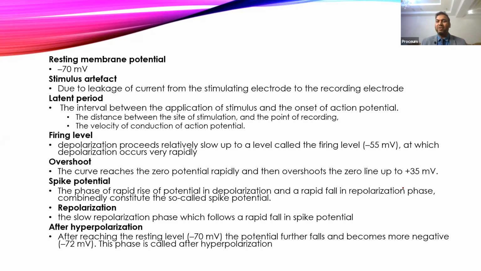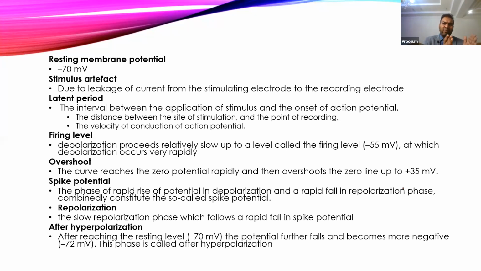So that shows the deflection in the cathode ray galvanometer, and that is a stimulus artifact. And the stimulus artifact will give you an idea about the timing of the stimulus. So we gave the stimulus at that time, and then there is a pause. There is no change in the membrane potential for some fraction of a second after application of the stimulus.